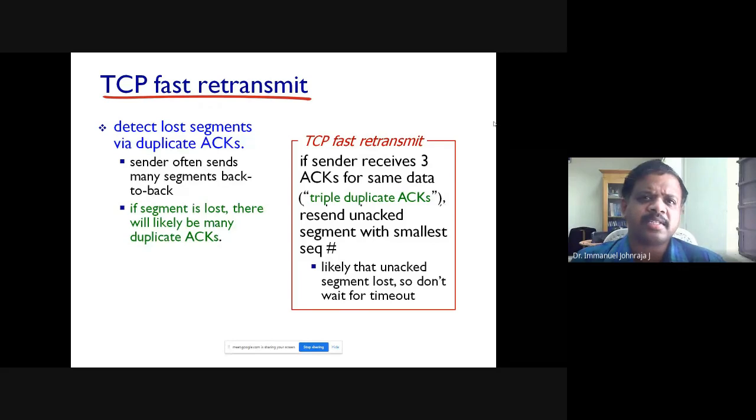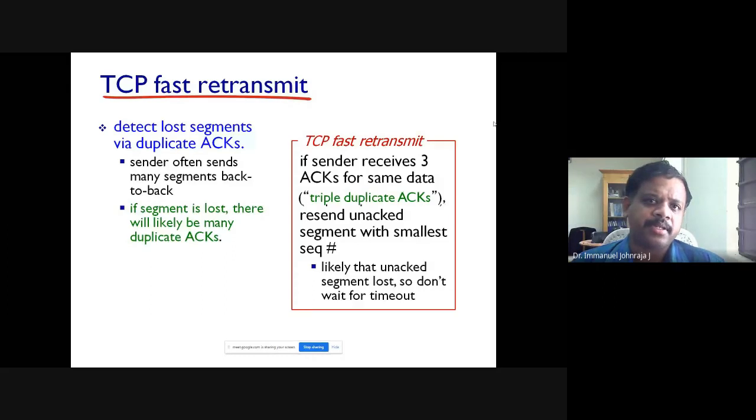Now, what is fast retransmit? Because we also are discussing a lot about the TCP timeout. Yesterday, we looked at how we can arrive at the TCP timeout value. And we also know that good research is still going on to get the optimum value for timeout. TCP also has attempted various parallel mechanisms to improve the performance in terms of latency. The latency has to be reduced.